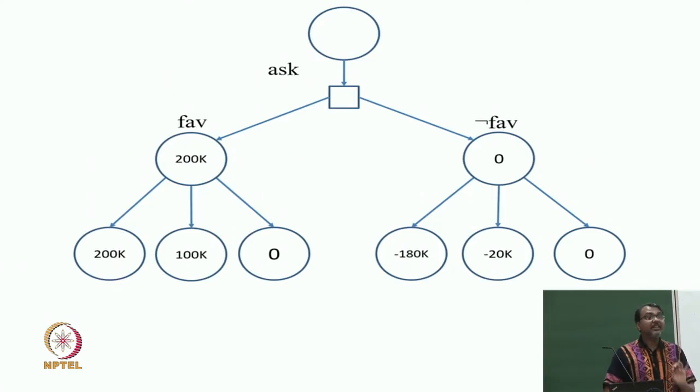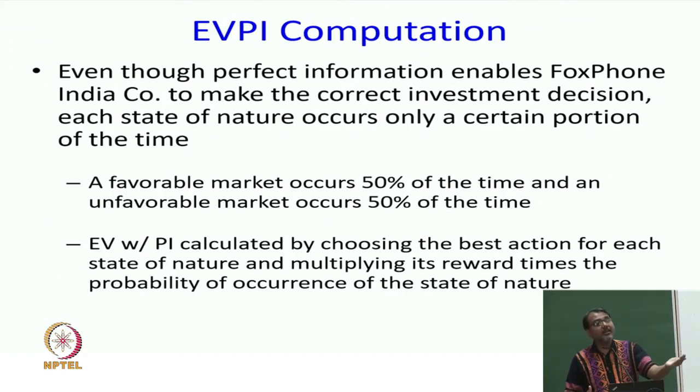I have to take an expectation with whatever probability distribution I have at my disposal right now. And the probability distribution is, a favorable market might be returned 50% of the time, an unfavorable market might be returned 50% of the time.